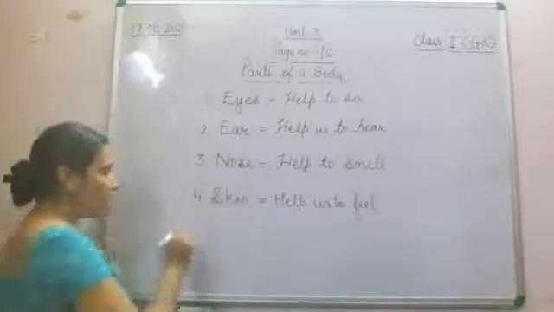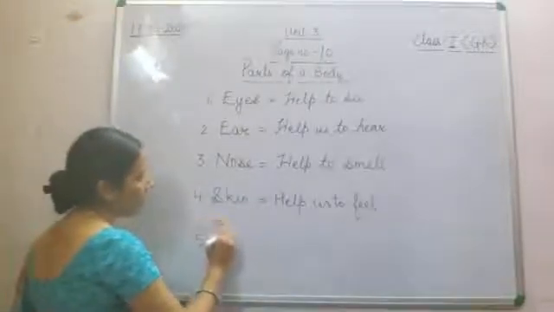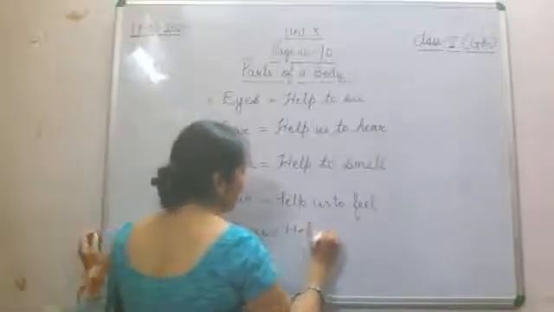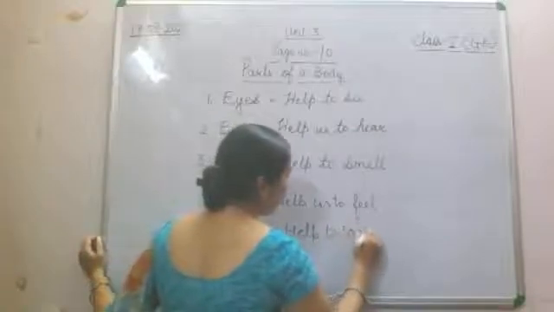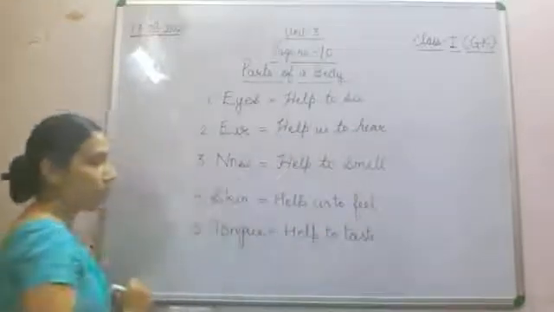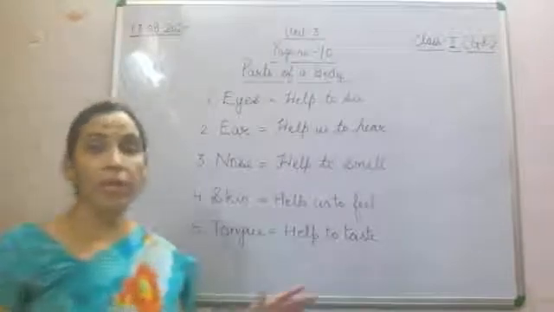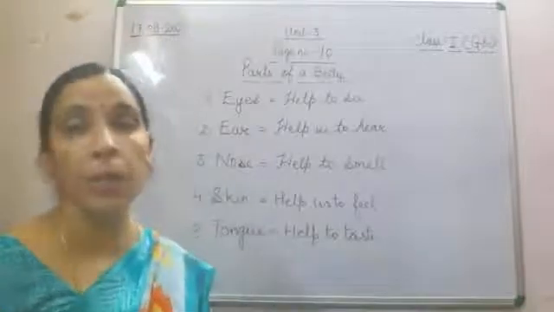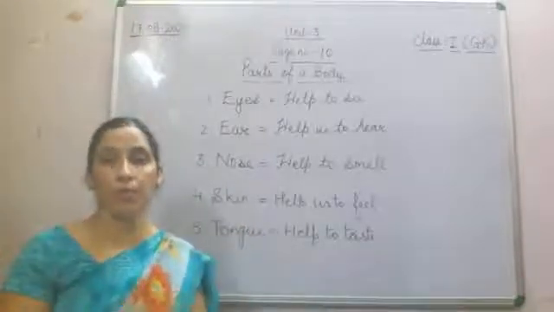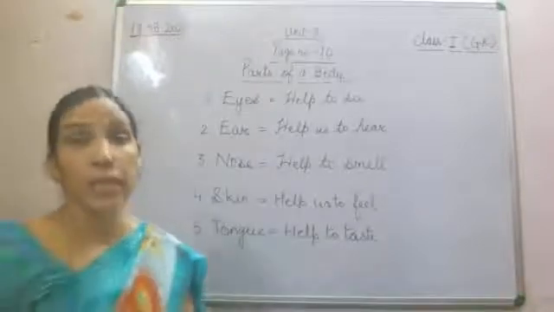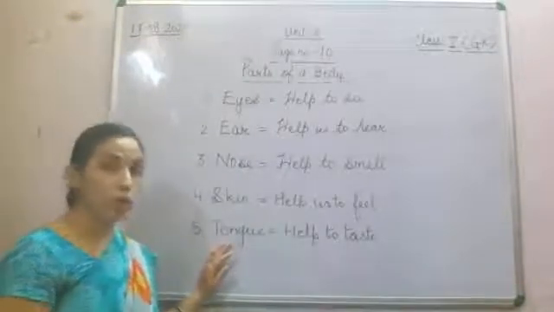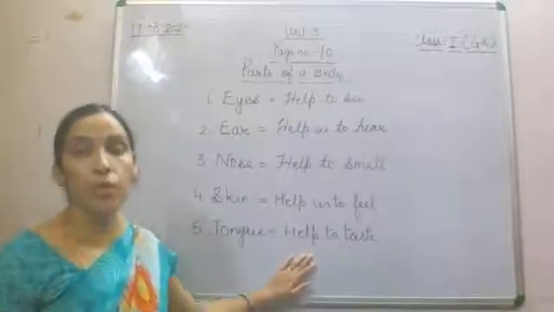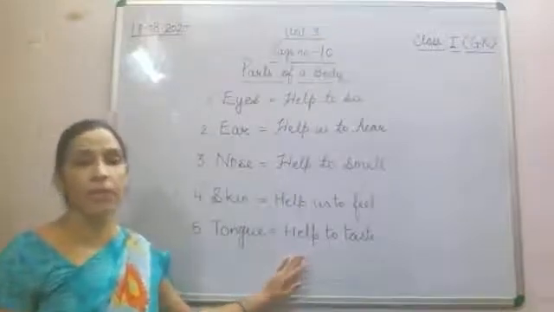Now we'll come to the fifth, that is tongue. Now tongue is also very important. What is tongue doing? Help to taste. As I told you just now, help to taste means this tongue will only help you to find it out. कैसा टेस्ट है, अच्छा है, सुंदर, अच्छा है, खाने में टेस्टी है, कैसा है, ये है, वो है. Many questions will be there. आप कुछ भी देखते हो खाने के लिए, what kind of a taste it is, that is the work of your tongue. Tongue only tells whether the taste is good, bad, or खट्टा है, मीठा है, whatever kind of a taste you have.